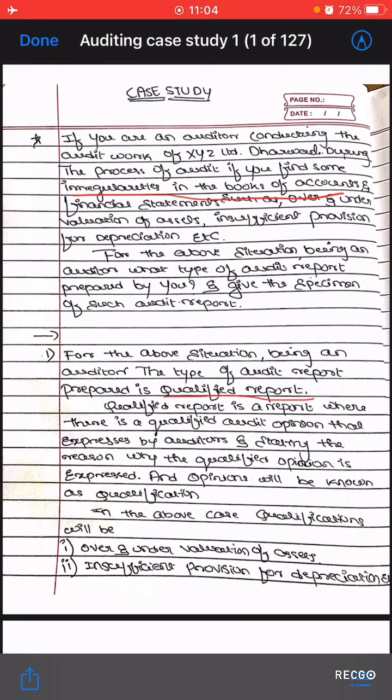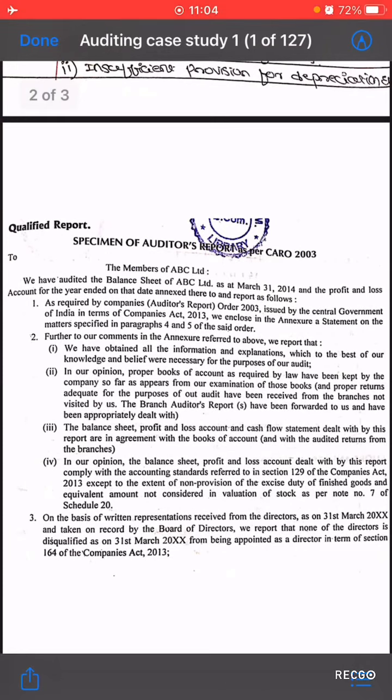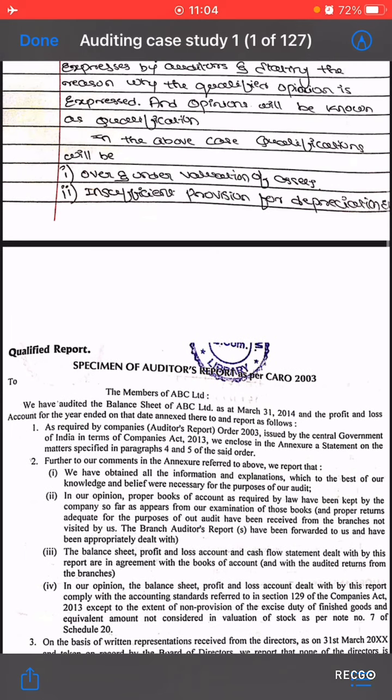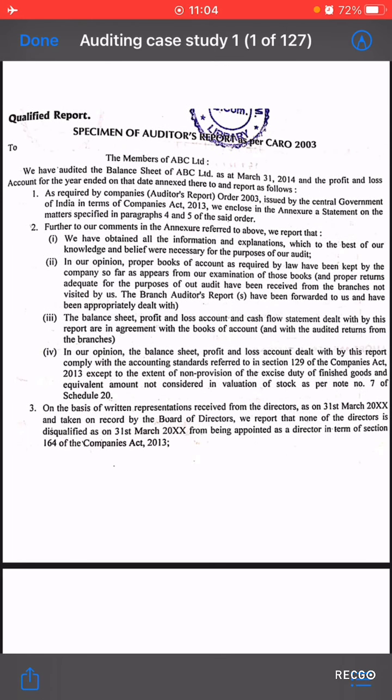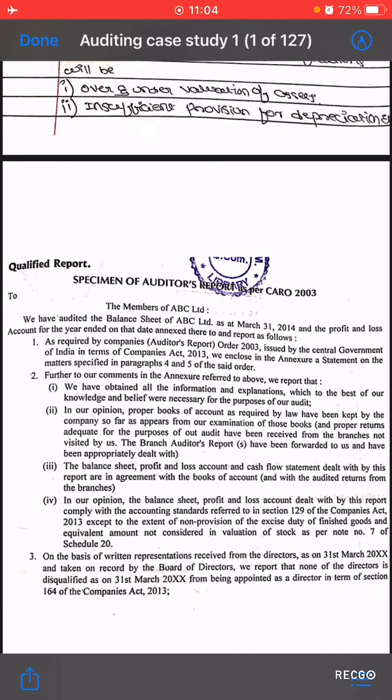You can write down the specimen for the same case study. For example, first write as I have told you here, and instead of ABC you can write XYZ. In the qualification you can write these two points and mention any other points there. This is the first case study for auditing. The remaining case studies we will discuss in the next class. Thank you.